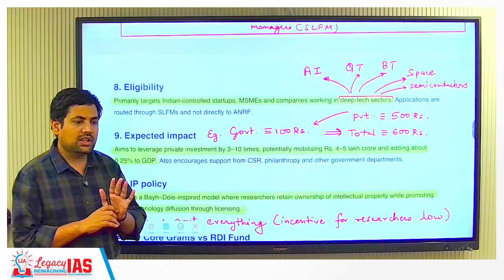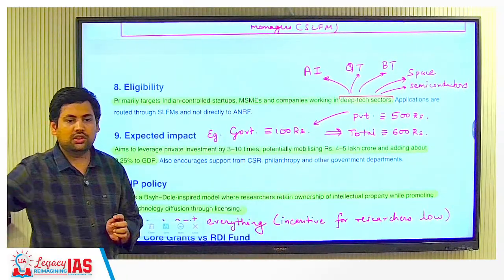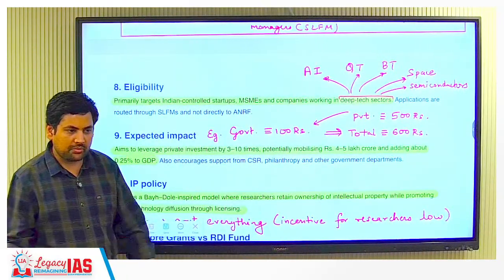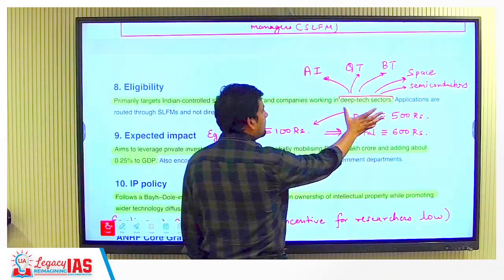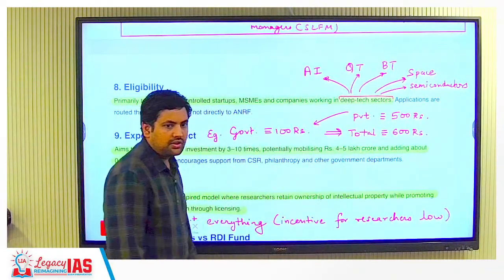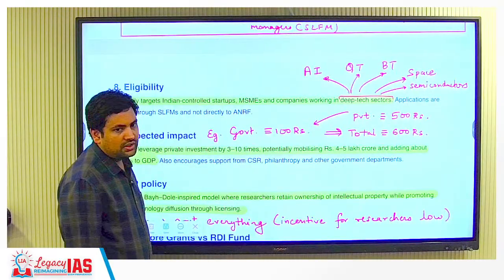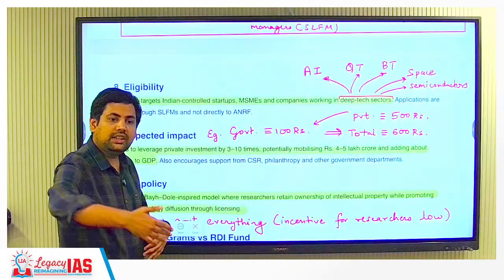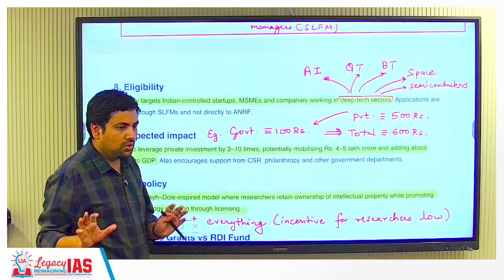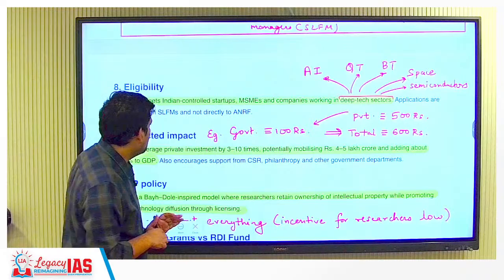Kuch naya app banaya, some new app that will deliver bottles to your home. For this the government won't be funding, correct? So this is mainly about deep tech sectors. Deep tech, okay, that is artificial intelligence, quantum technologies, biotechnology, that will have impact in the entire ecosystem. Those are the research areas the government is trying to fund, okay?